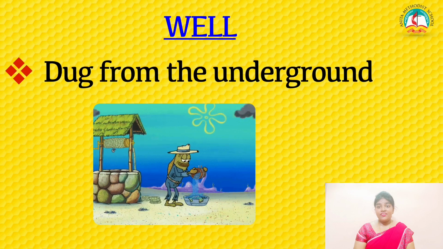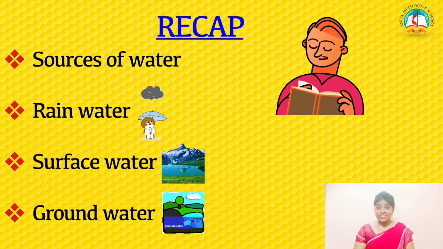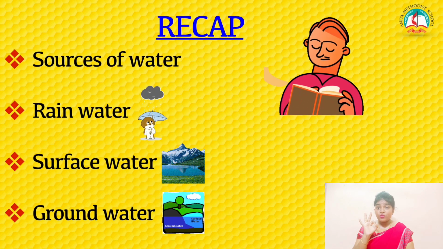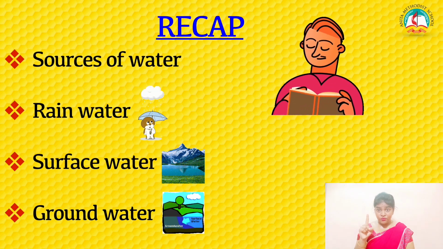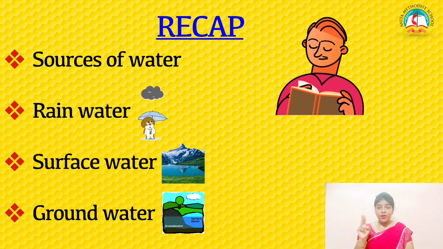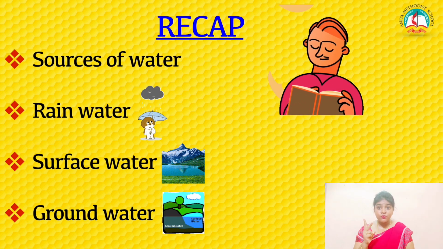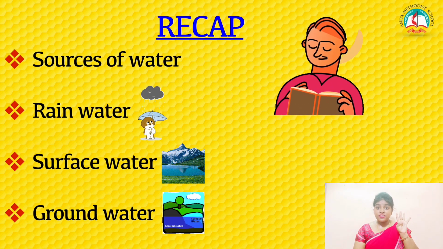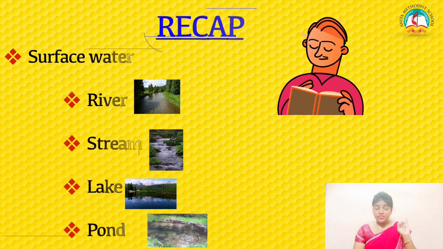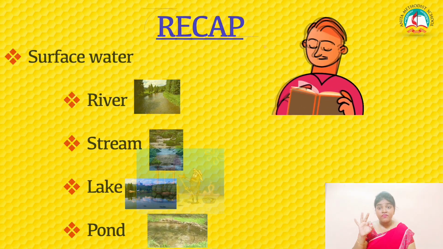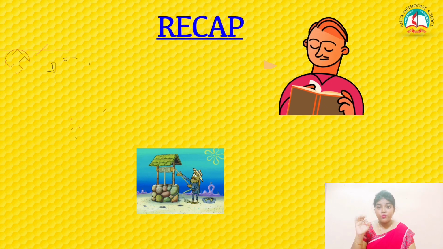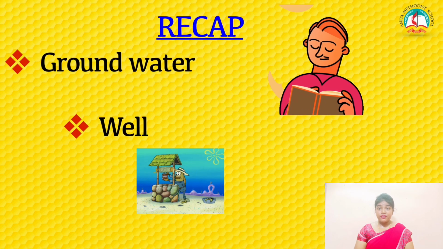Okay, right. So we had discussed three sources of water. The major source of water is rainwater, and the second one is surface water. In surface water we had discussed four things: streams, rivers, lakes and ponds. And the third one we had discussed is groundwater, for example a well.